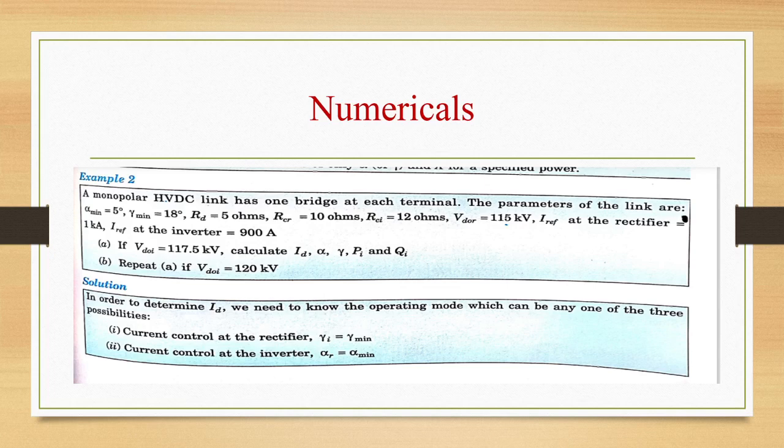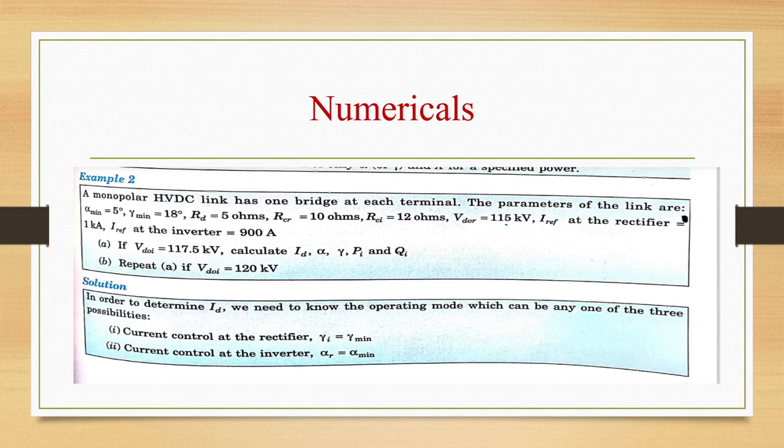A monopolar HVDC link has one bridge at each terminal. Parameters of the link are alpha minimum is 5 degrees, gamma minimum is 18 degrees, RD is 5 ohms, RCR is 10 ohms, RCI is 12 ohms, VDOR is 115 kilovolt, IREF at the rectifier is 1 kilo amps, IREF at the inverter is 900 amps. A-bit: if VDOI is 117.5 kilovolt, calculate ID, alpha, gamma, PI and QI. B-bit: repeat A if VDOI is 120 kilovolt. Let us see the solution.